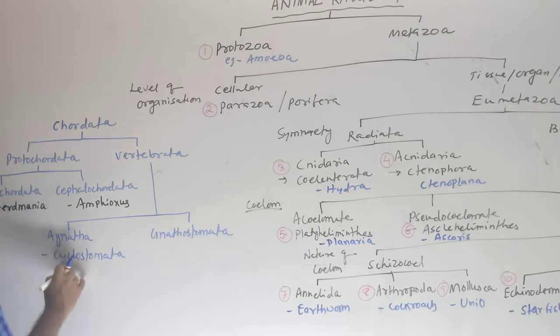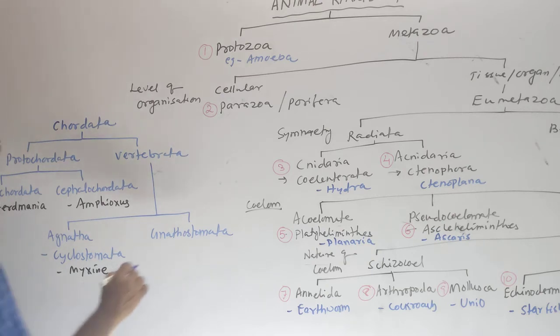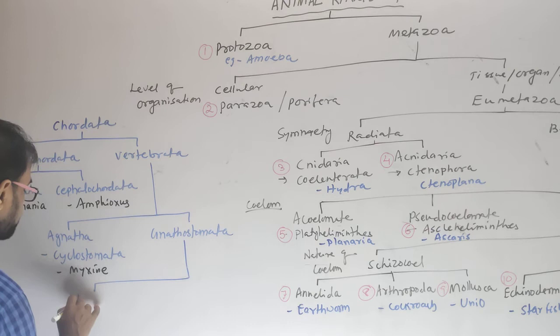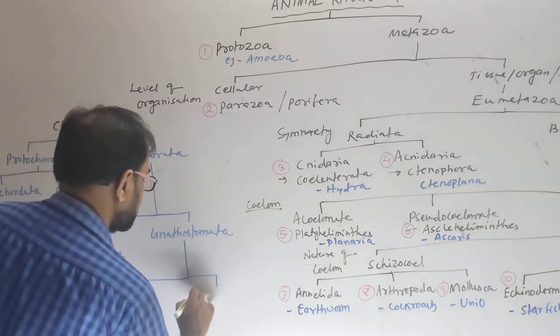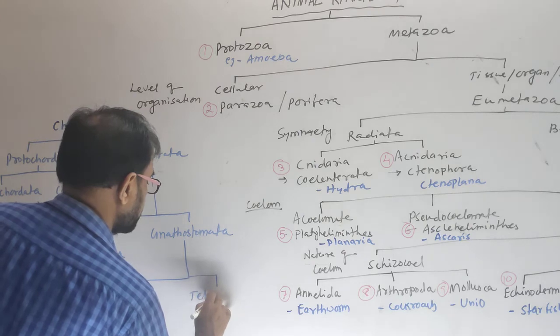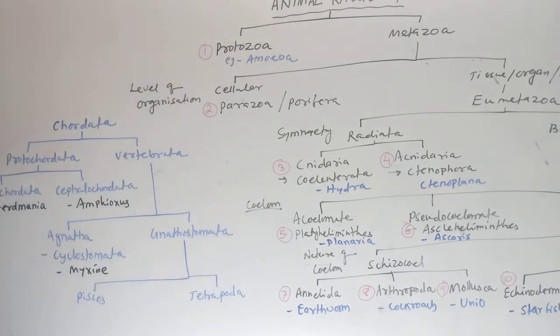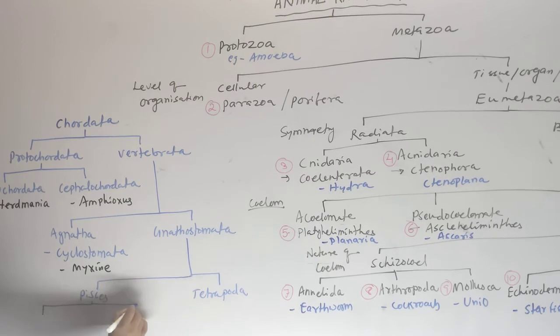The example is Myxine or Petromyzon. Gnathostomata similarly divides into Pisces and Tetrapoda. Clear?